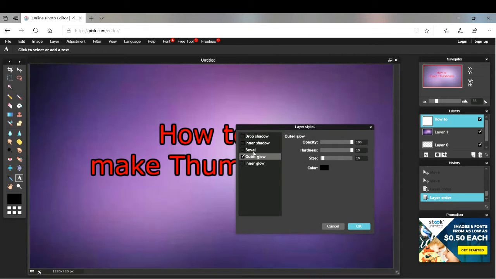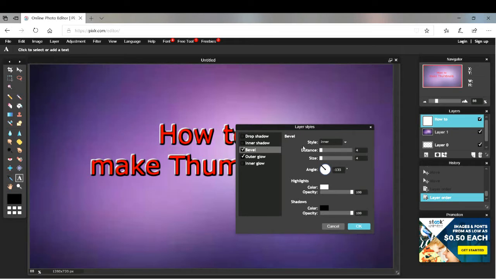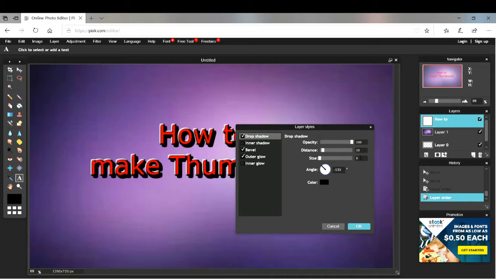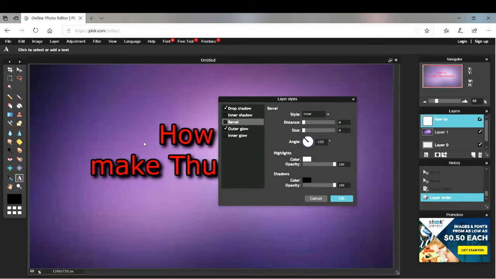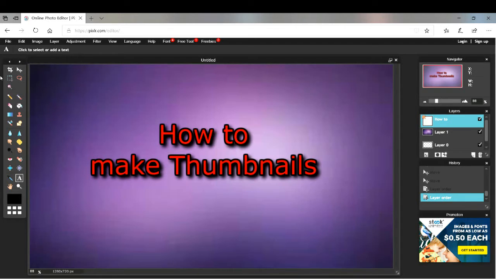Now you can go to these, the three things that I do. The bevel, which you can just leave like that. Drop shadow. Because the words are small, it doesn't look good with bevel. Bevel is good if the words are big. But because the words are small, it looks bad. It doesn't work for everything.